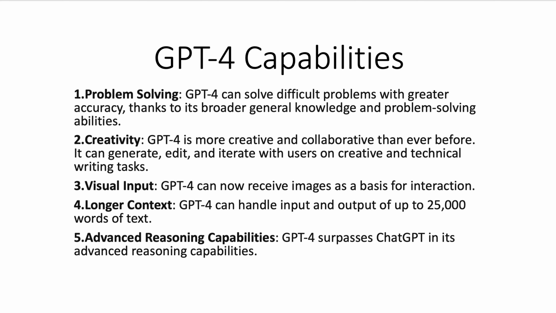And advanced reasoning capabilities: GPT-4 surpasses ChatGPT in advanced reasoning, which we'll be seeing in practice while we're doing this.